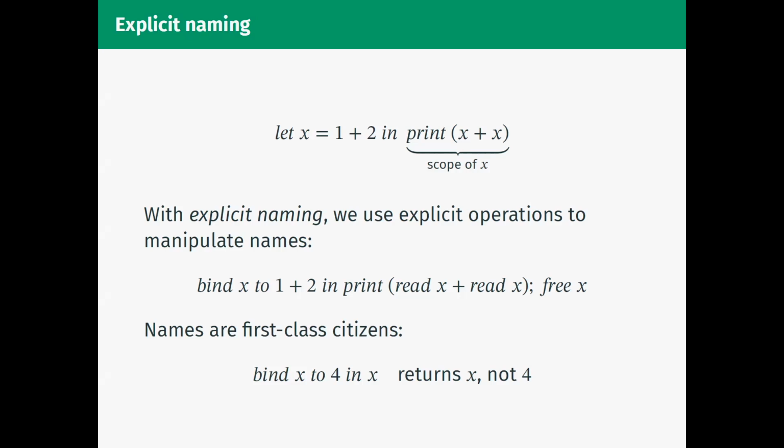The important part of explicit naming is that names are first-class citizens. You can really use a name just like any other value in your programming language. In particular, if I wrote bind x to 4 in x, this is really an expression that returns the name x, not the value 4. And really importantly, we could then later use the read operator on the return value of that to get back our number 4. That value has not been forgotten, even though that name is out of scope.